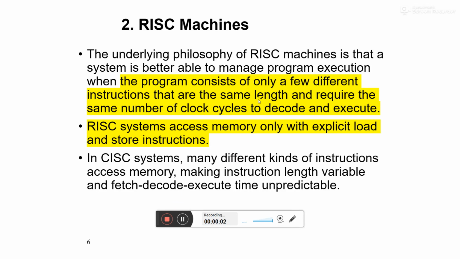Hello students. Today I'm going to define RISC architectures and RISC machines. The underlying philosophy of the RISC machine is that a system is better able to manage program execution when the program consists of only a few different instructions that are the same length and require the same number of clock cycles to decode and execute.